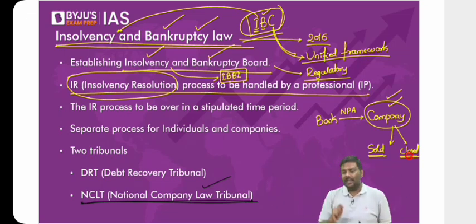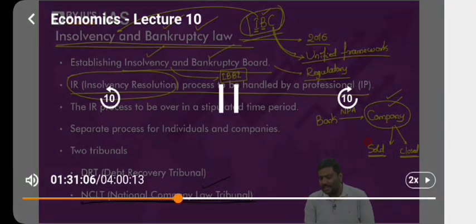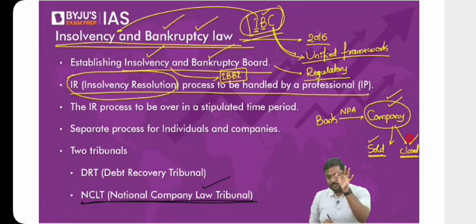Now you tell me, as a bank, or forget as a bank also, as a general economist now, which one is better? Which one do you think should be more? Being sold to somebody else or closing the company? Selling is always better. Remember this. And that is the objective. That is the objective under IBC. Right? Why, sir? Why is selling better?